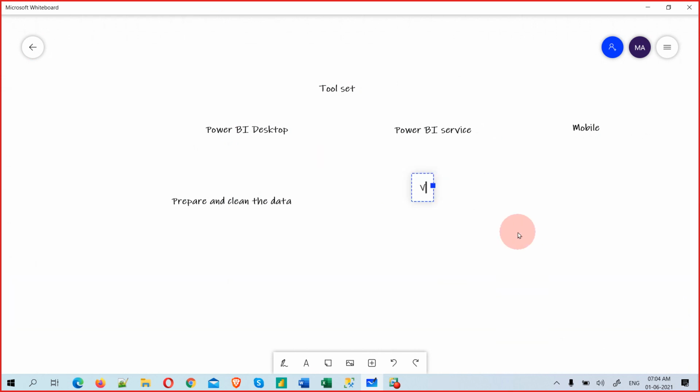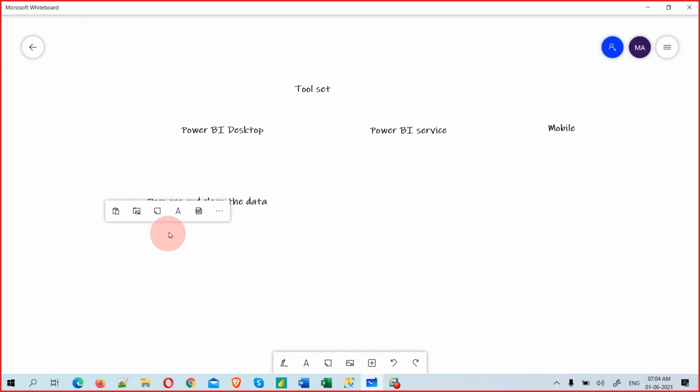And the third one is collaboration and sharing. So these three things we can do in Power BI. Throughout this course, either I do preparing and cleaning data, or visualization, or collaboration.